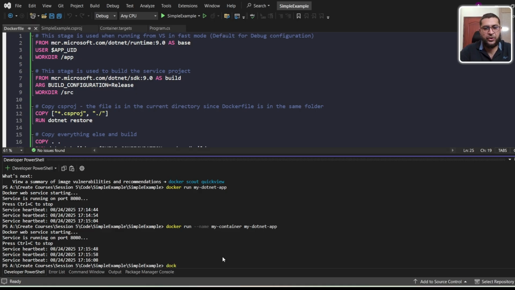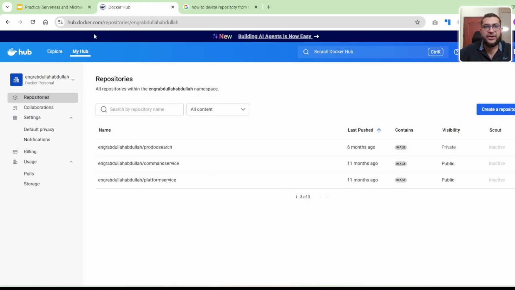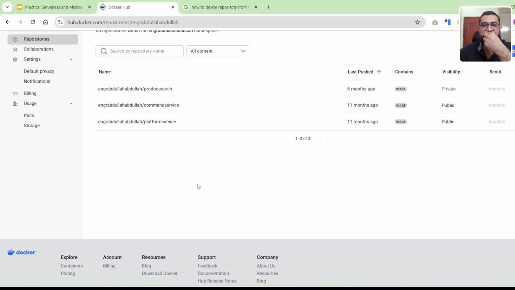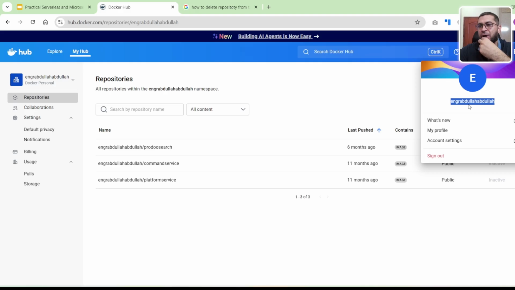So you will use this command: docker tag, and then my.NET app, and then the username of your Docker Hub account. For example, this is my Docker Hub repo list, and this is my username. I will use this username with the tag.